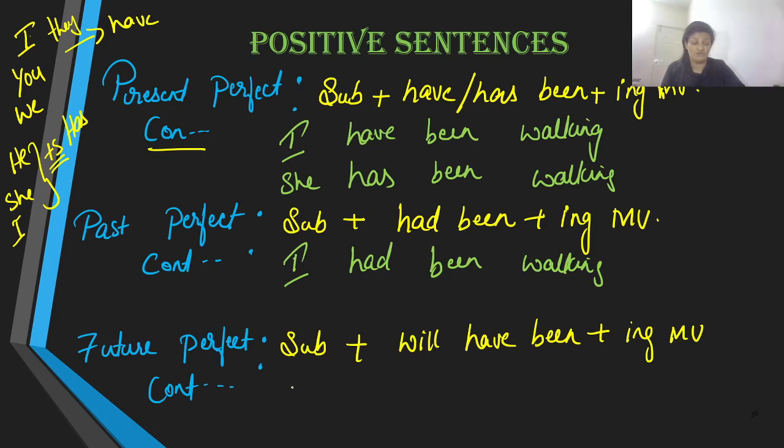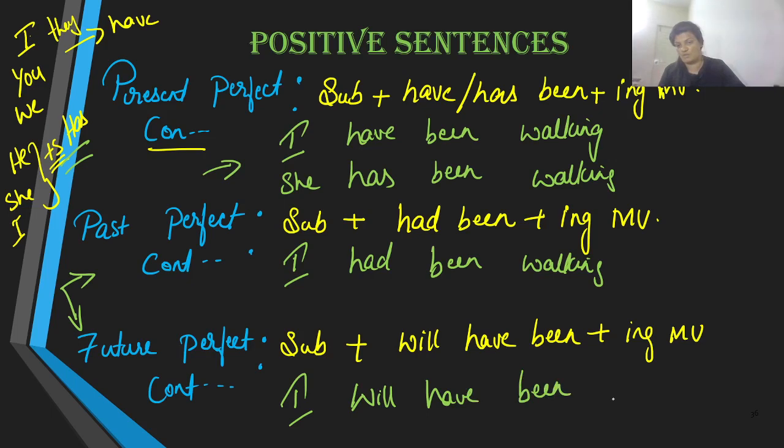Now let us move on to future, and in future, if we take I as our subject, well, let me tell you, the plus s form is only applicable in present alone. Keep that in your mind. It is not applicable in past. In past or future, doesn't matter what type of subject you use, the sentence structure still remains the same. I will have been walking.